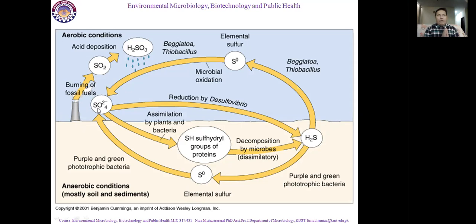So whatever element is present on the globe, as we talked about earlier, these are the basic building blocks of this globe. These cannot go away from the planet, but they are converted from one form to another. And to convert them from one form to another, the soil microbial population is responsible. Therefore, sometimes we say that the microorganisms which are present are responsible for maintaining life on the globe.